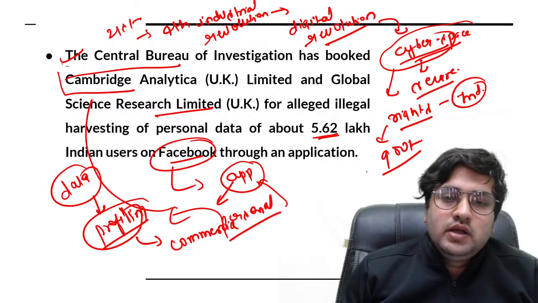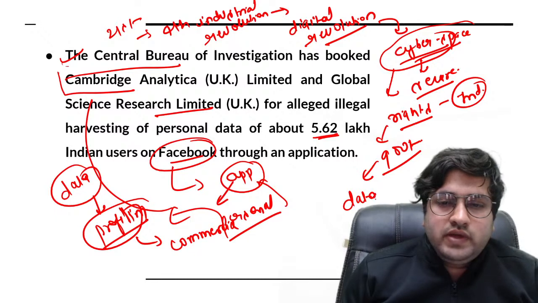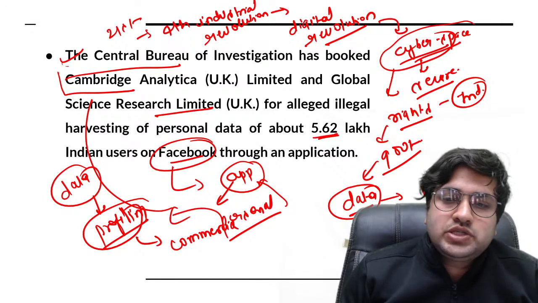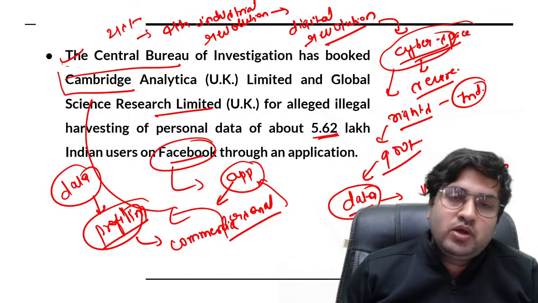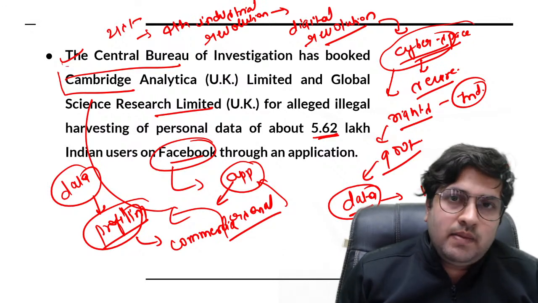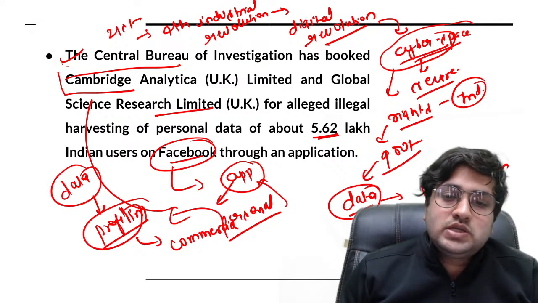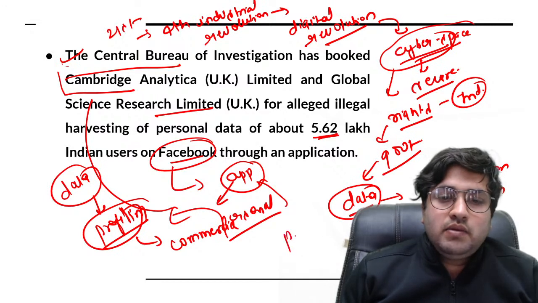Profiling is done, and by doing profiling, they try to establish certain commercial or some other interest. Even this data, which is personal data, can be used for the manipulation of elections as well, which can have a huge impact on democracy itself. So every democratic country needs to be very serious about it, because if elections are won by manipulating data, somehow it will impact the trust in democracy. So to maintain and sustain democracy, we need to understand that personal data without consent should not be shared or stored.